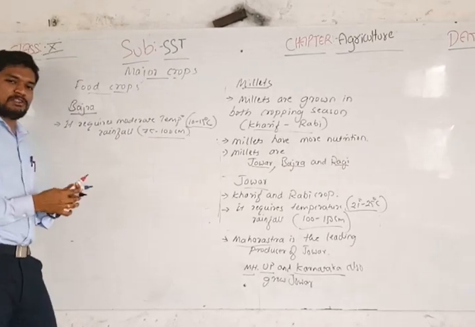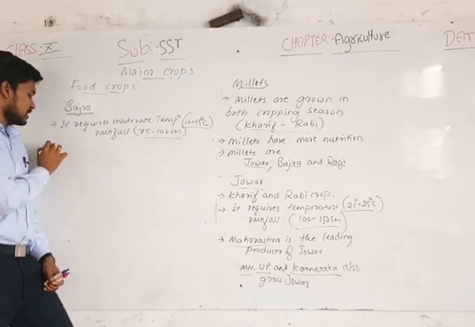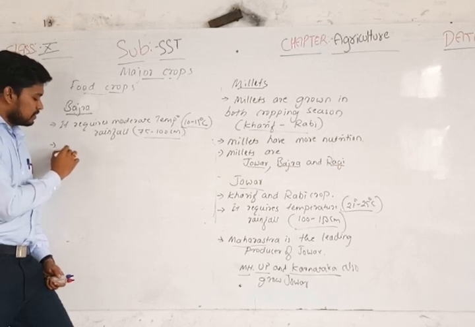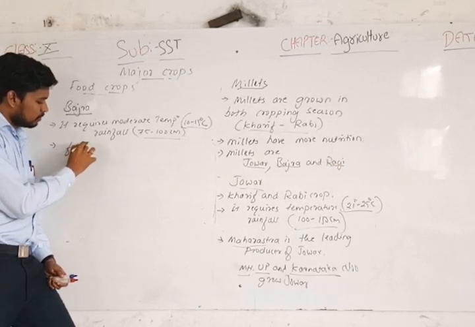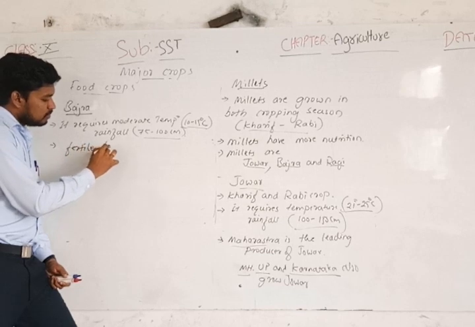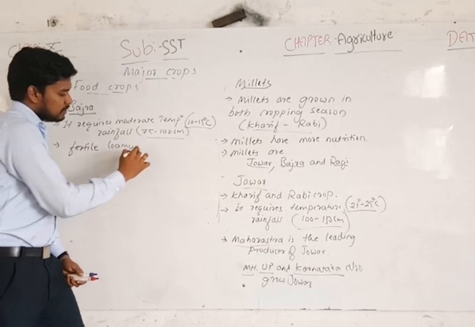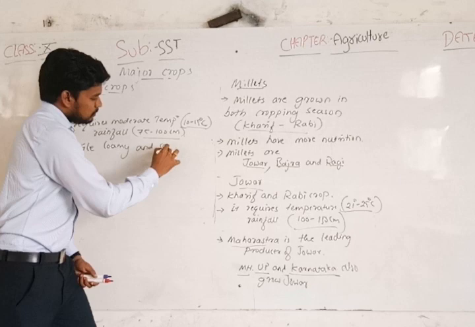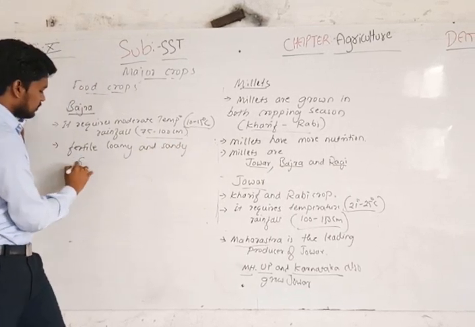The soil type suitable for the growth of bajra is fertile, loamy, and sandy soil.